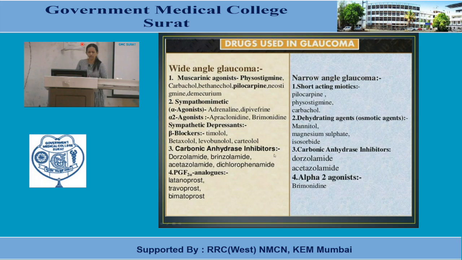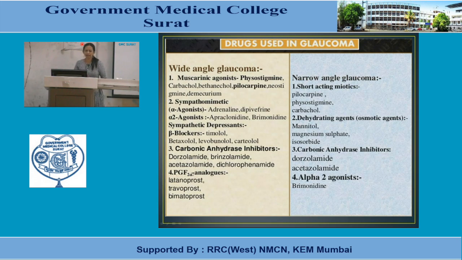Carbonic anhydrase inhibitors are another class. These are basically diuretics, but also used here for reduction of aqueous humor. The agents are acetazolamide, dichlorphenamide, dorzolamide and brinzolamide. Acetazolamide is for systemic administration, mainly in narrow angle glaucoma. Others can be used as topical agents also.